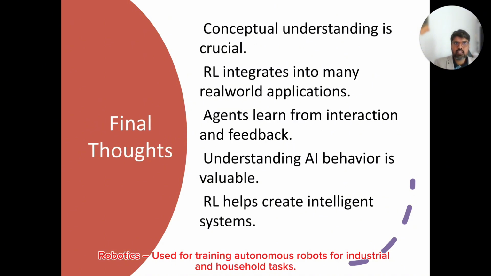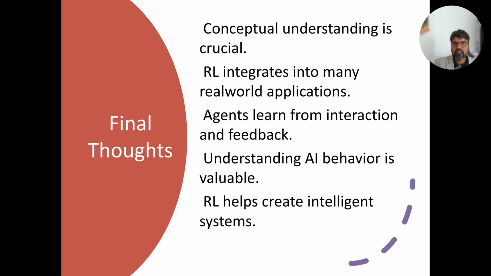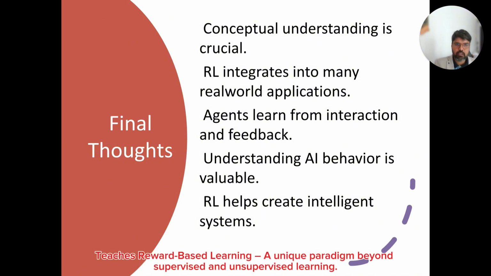Just to conclude, conceptual understanding is crucial for all these topics. We are not going into the maths of it, it's very complicated, but you get an overall idea of how it works. Reinforcement learning integrates into a lot of real-world applications. They learn from interactions and feedback. Understanding AI behavior is really valuable, and reinforcement learning really helps create this type of intelligent system. Defining those 6 steps is very important for any reinforcement learning if you want it to be successful.